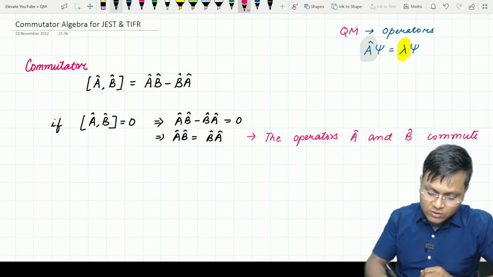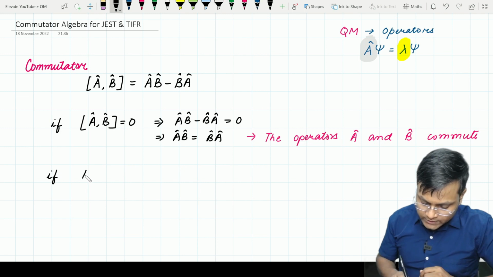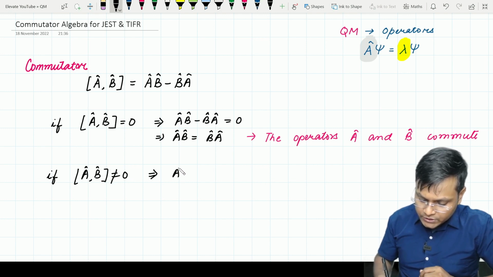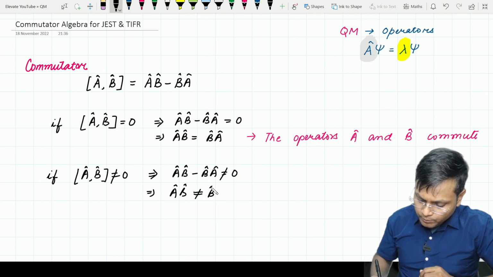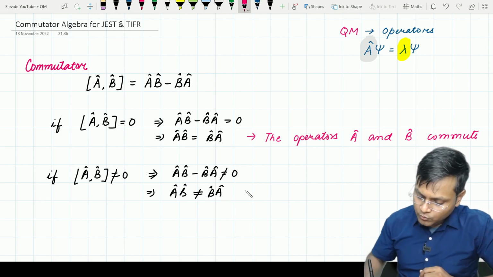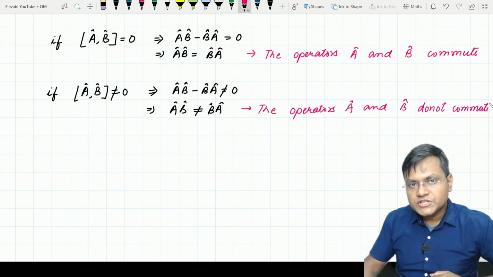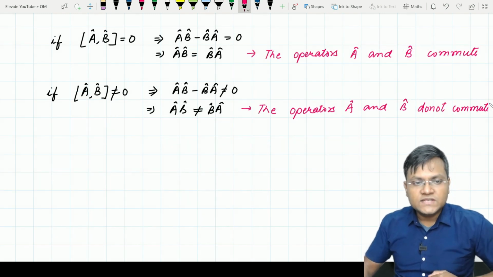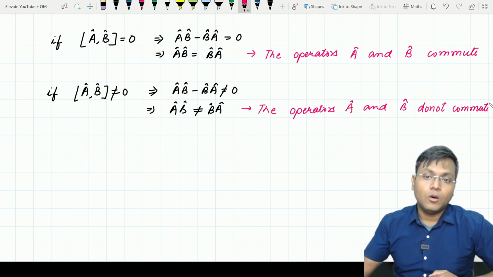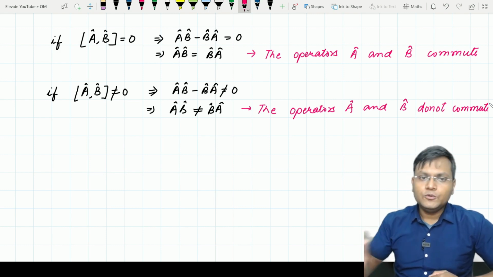But if this does not happen, if, let's suppose, on the other hand, the commutator of A and B is not equal to 0, in that situation AB minus BA is not equal to 0, therefore AB is not equal to BA. In such a situation we say that the operators A and B do not commute. Now one question may come to your mind: what is the physical significance of whether or not operators commute or do not commute? I'll come to that in just a moment.